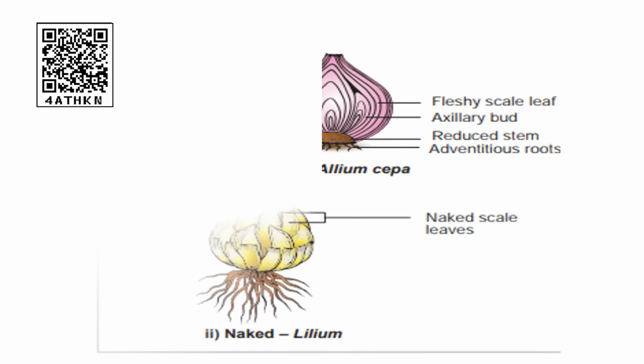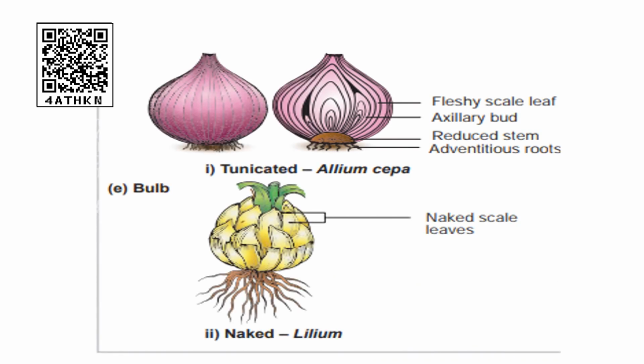This is the bulb, tunicated and naked. Tunicated means, Allium cepa is its scientific name, it consists of scaly dry leaves which cover the entire bulb. Then it is called tunicated. When you see the Lilium, here there are no dry scale leaves present around the bulb, so it is called naked. So that is the difference. The reduced stem of the onion is present at the bottom, the rest of the pink colored portion is fleshy, and there are the dry scale leaves.